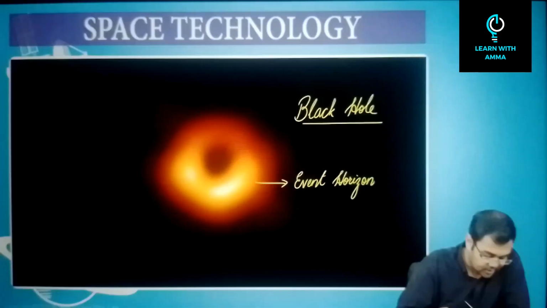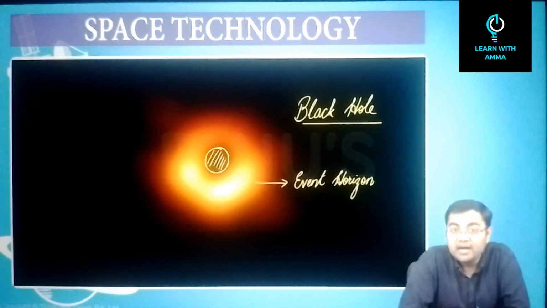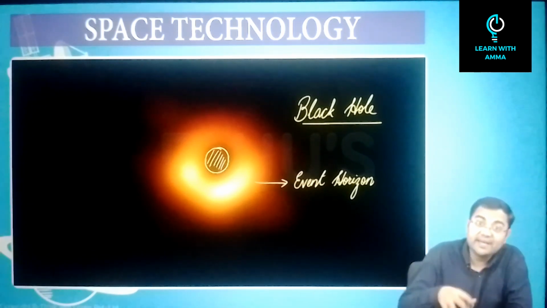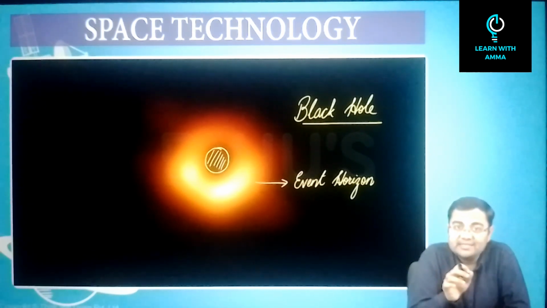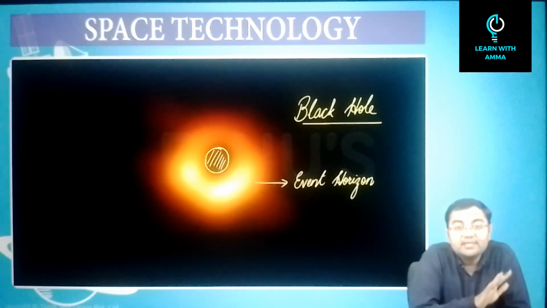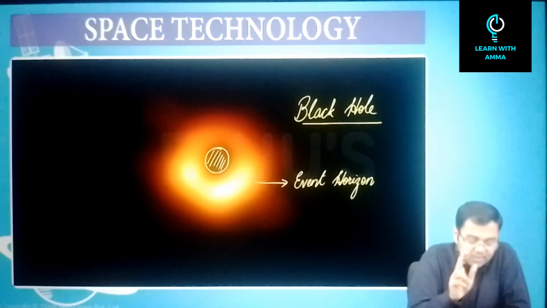If you go back and if I show you the same image, the mid part that you see is still dark, right? This is still dark. Why? Because you have entered inside the event horizon. So this is the significance of event horizon. Once you have entered inside event horizon, after that nothing can escape the black hole. Not even light can escape the black hole. So this is the significance of the event horizon.